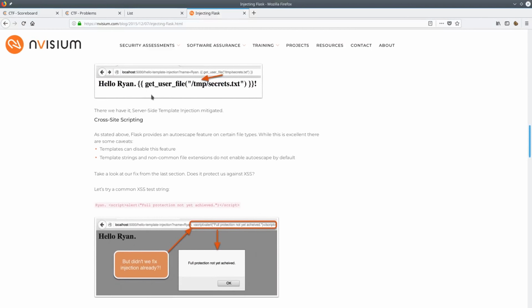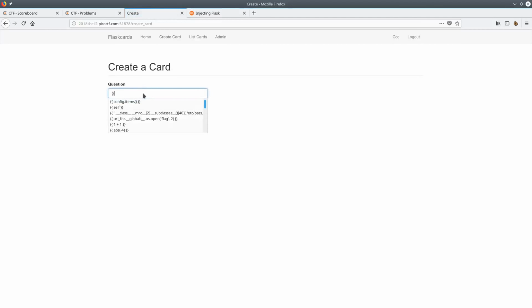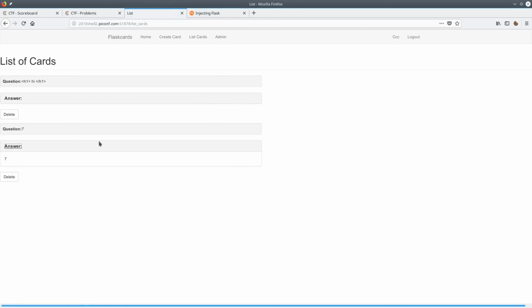Now I noticed that they have a get user file command, and I tried using that and it didn't even work. So I think this page was just kind of misleading a lot, but the curly brace idea really helped me out. So I tried something basic. And when I saw 7 there, I knew this was a vulnerability.